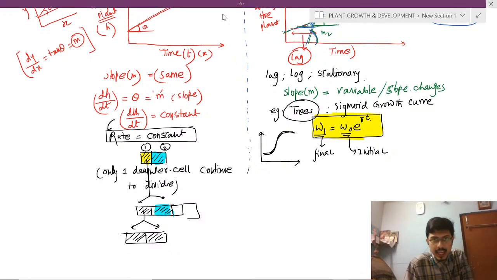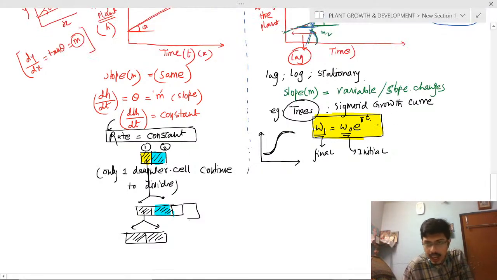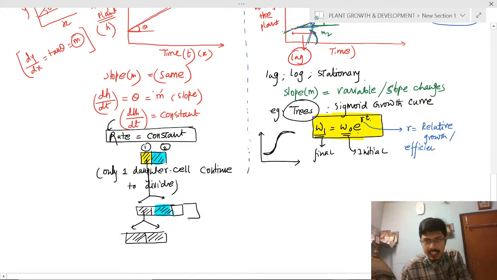And r is what? r is the relative growth or efficiency index. Very important. r is the efficiency index, and t is for time. So r refers to relative growth or efficiency index.